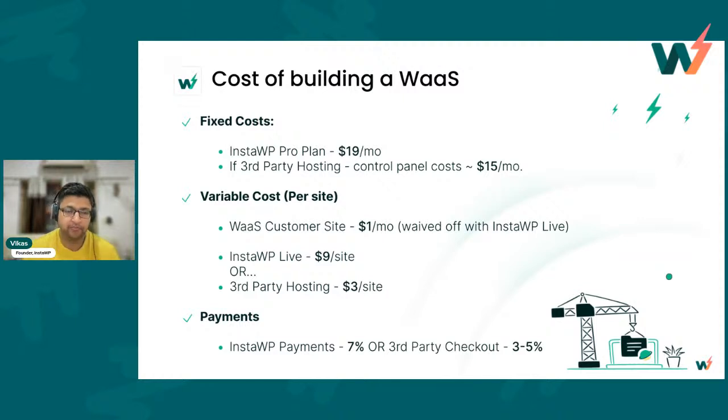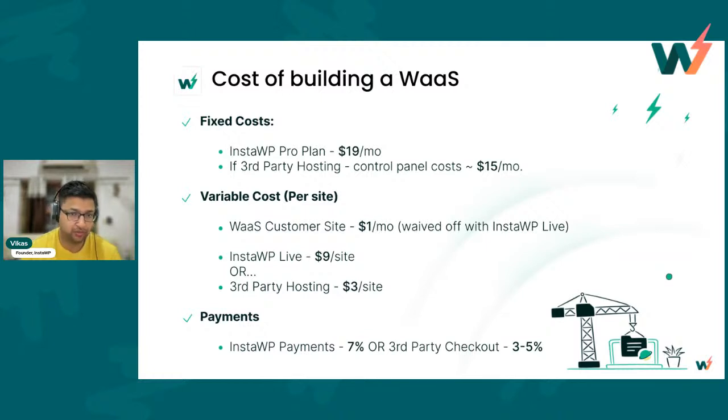So far, so good. So $19 is fixed, you have to pay for that, and $15 depending upon whether you are using InstaWP Live or not. Let's not get bogged down with the fixed cost. That's not what you should be majorly concerned with. What you should be concerned with is the variable cost, which is per site. If you don't use InstaWP Live, we charge you $1 per site per month. That is the cost of creating a VAS site with us, because we provide the end user portal, the connected site feature, all of that to your customers.